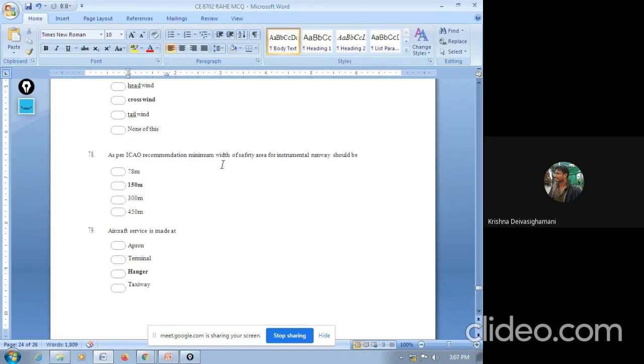As per ICAO recommended, the minimum width of safety area for instrument runway should be 78 meter, 150 meter, 300 meter, 450 meter. So the answer is 150 meter. As per ICAO recommendation, minimum width of safety area 150 meter. Clear way is 250 meter. You have to differentiate: clear way 250, safety area 150.